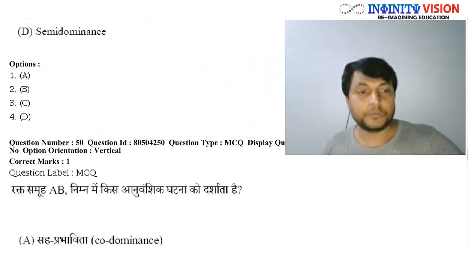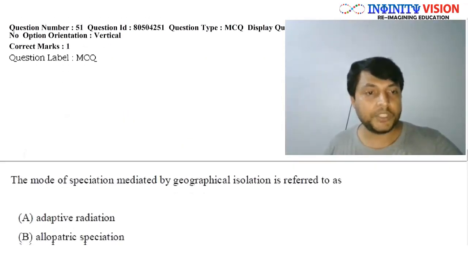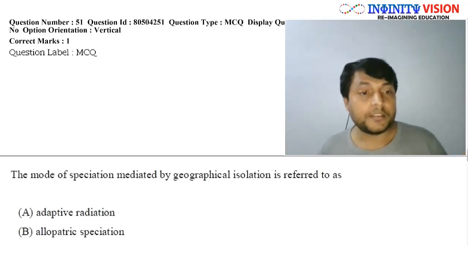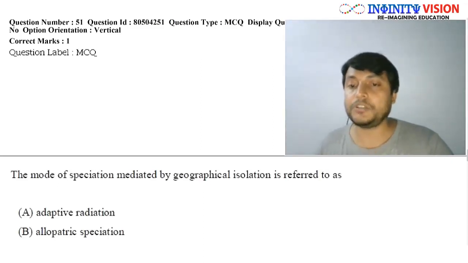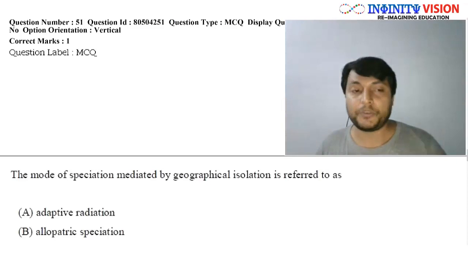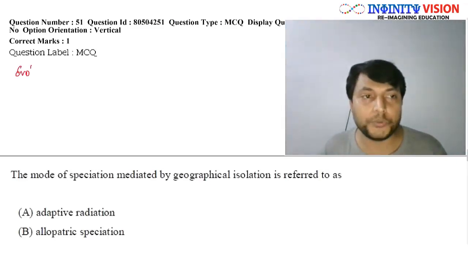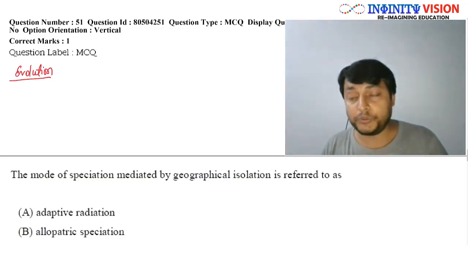Well, so moving on to the next question, that is 51. Let us see the 51st question. This question says the mode of speciation mediated by geographical isolation is referred to as. Well, first of all, this question belongs to evolution. Okay, so this question is coming from the evolution chapter.